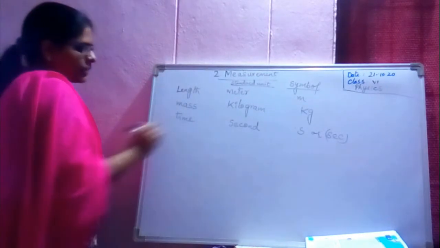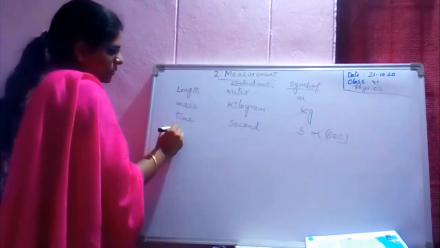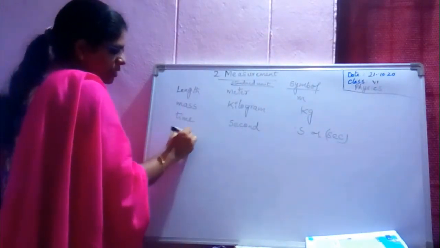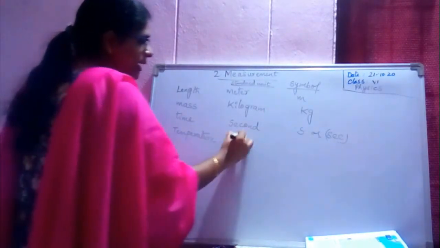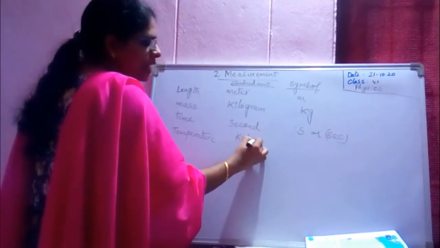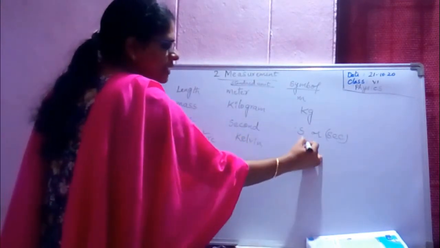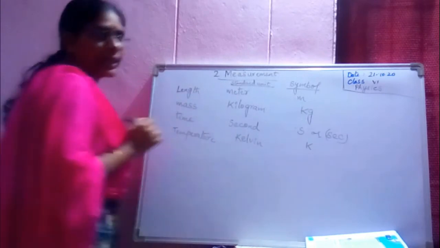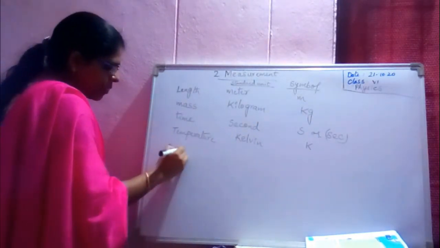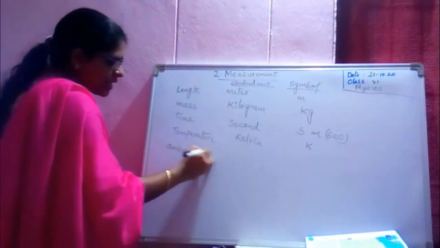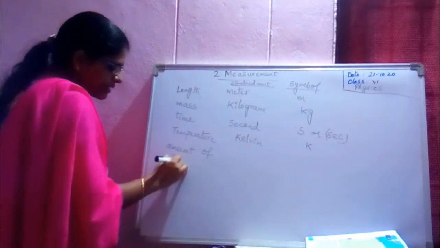Next, temperature: Kelvin, it's the name of a scientist, its symbol is capital K. Next is amount of substance.